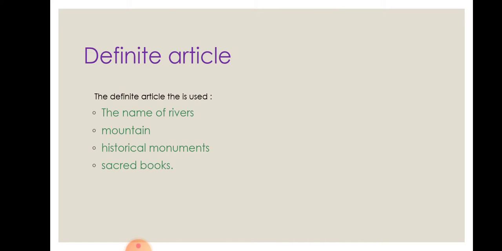So before these names we have to use the definite article, the. When we write about a noun for the first time, we use a or an before it. But when we speak of it again, we use the.